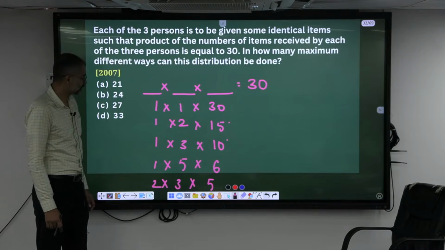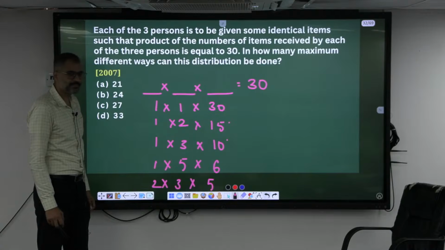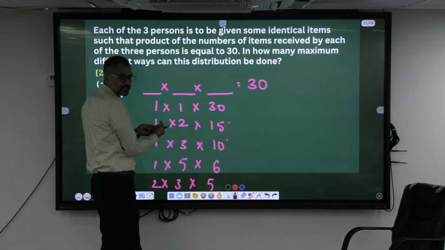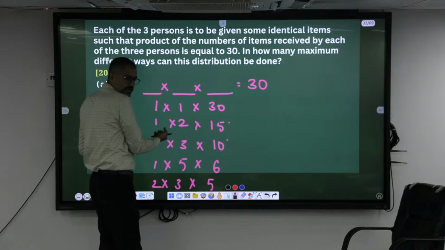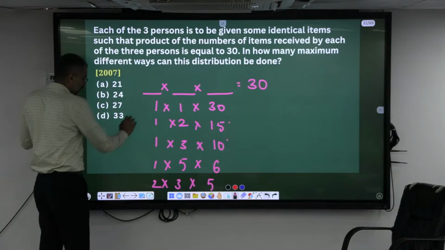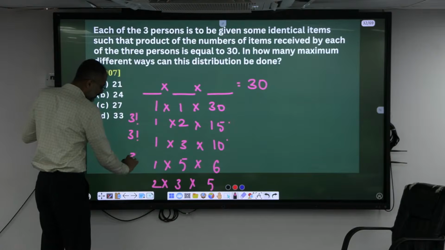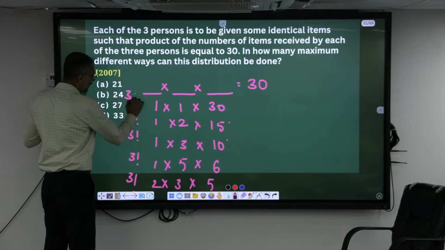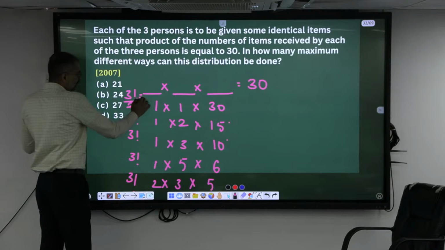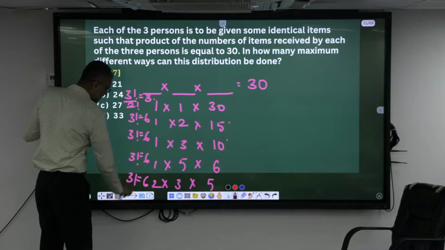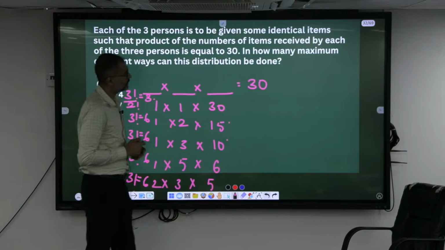So how many different ways can you arrange them? You can change this order, right? How many different ways? This is 3 factorial divided by 2 factorial. Again, this one is 3 factorial, this one is 3 factorial, this one is 3 factorial. 3 factorial ways you can arrange. You can give a unique 1, you can give a unique 5. Okay, 6. This is 3 factorial by 2 factorial, so this will be 3. Okay, 6, 6, 6 and 6, 3 to, madam, 27. Very similar to the previous cases only.